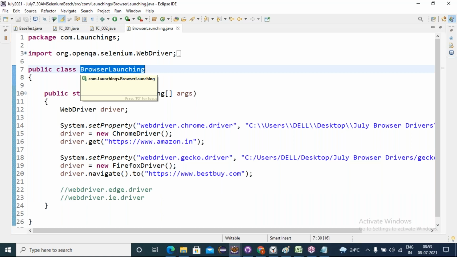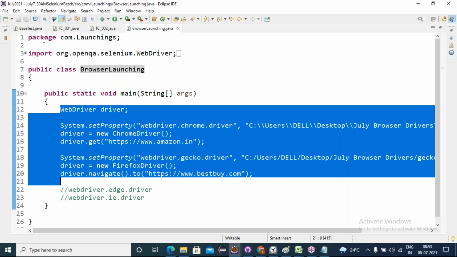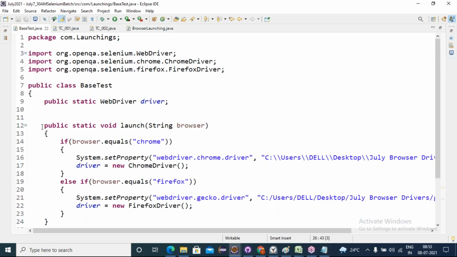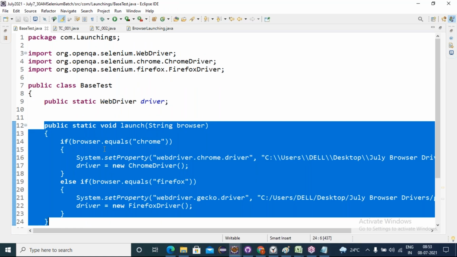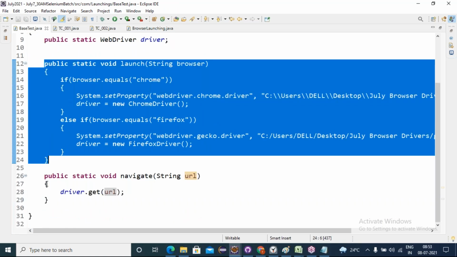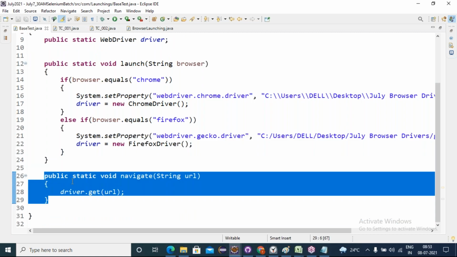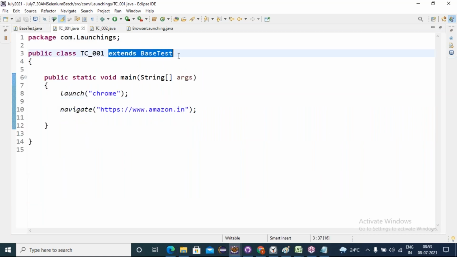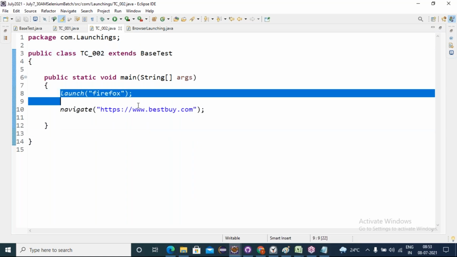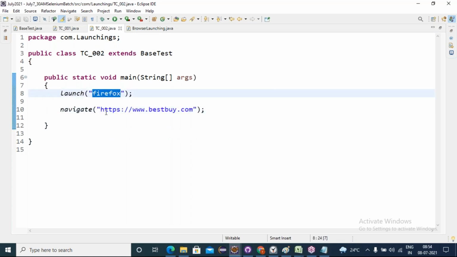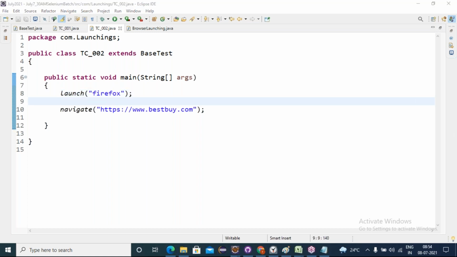It can't be reused for other test cases. So we made all these functionalities into one class, defining some methods. Launch is one behavior for launching a browser, and navigate is one behavior for navigating URLs. We wrote the logic in the base test class. In test case 1 I extended base test, and even in test case 2 I was extending base test, and just simply called those methods by passing the arguments, and that gets executed. Is everyone clear?